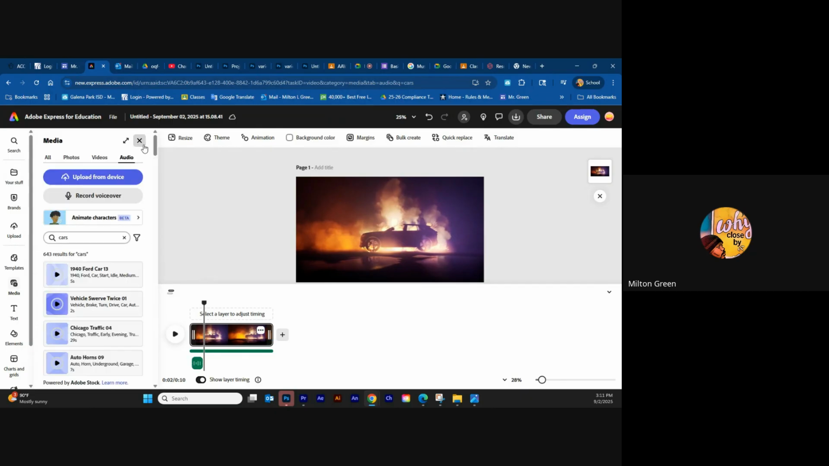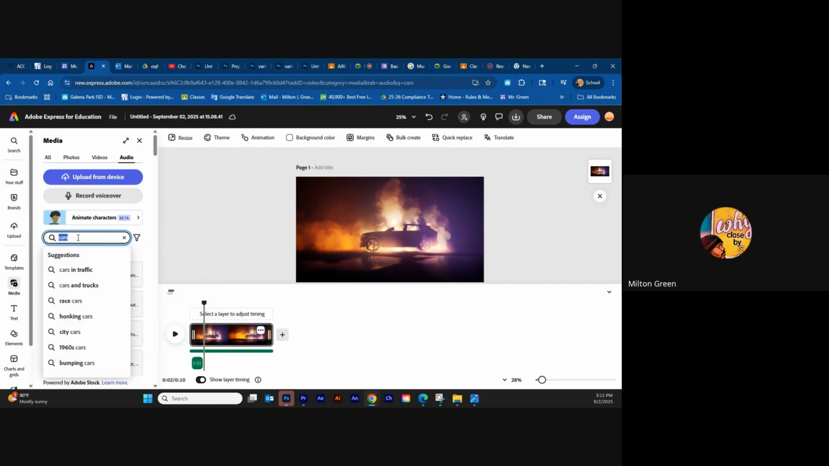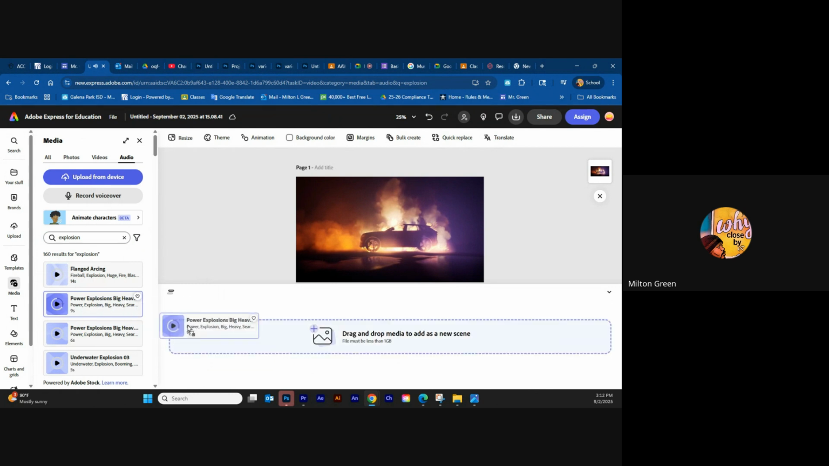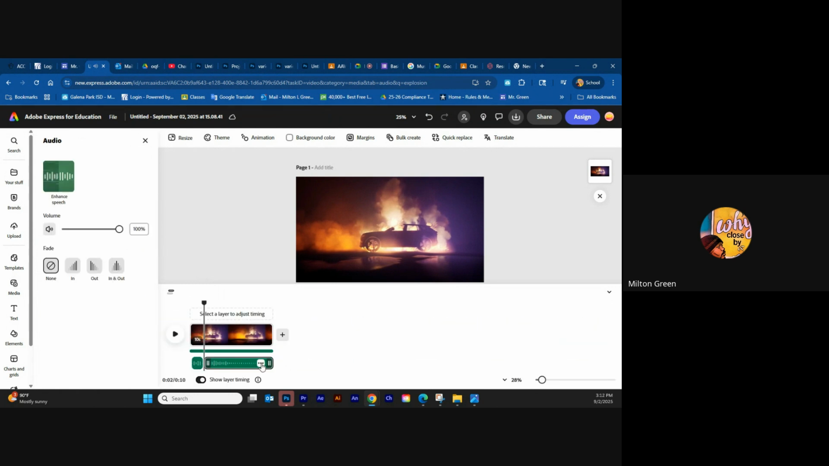Let's see if we can add a couple more. Let me go to explosion, since we have this car on fire. I'm going to try drag and dropping that next. So now I have music going on, I have the explosion, and I want to trim this explosion a little bit to make space so I can add one more.